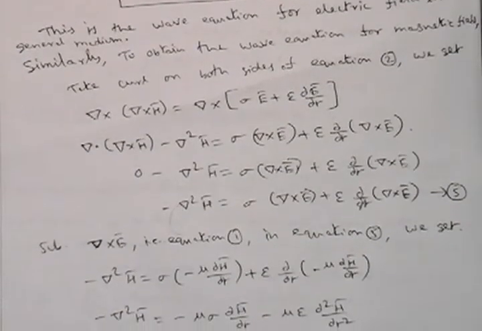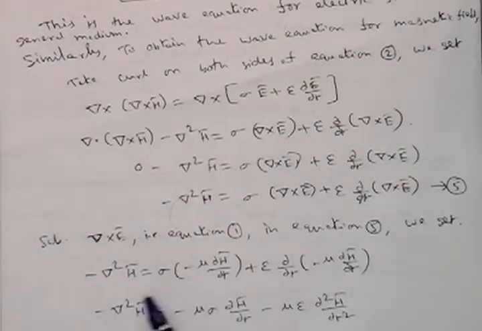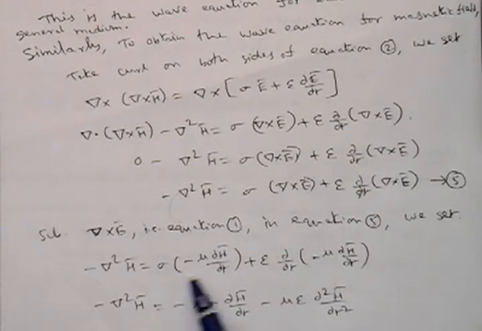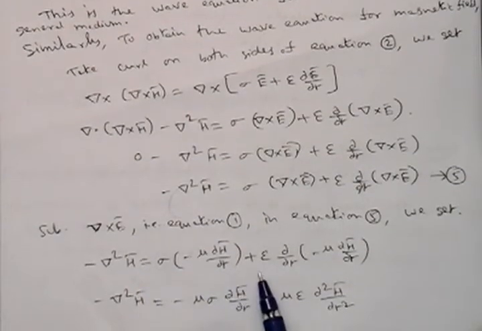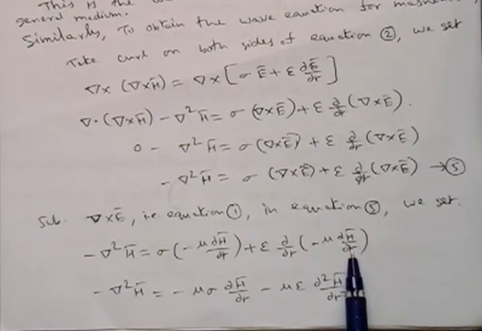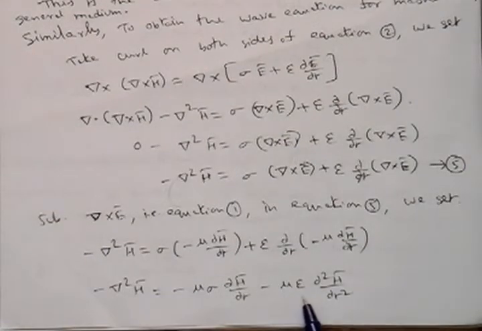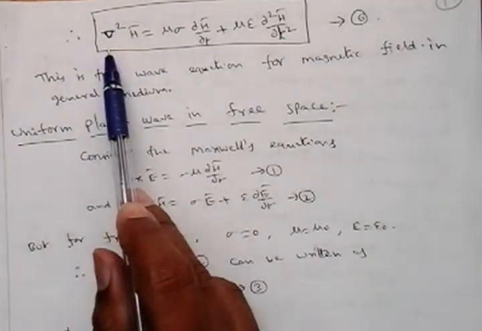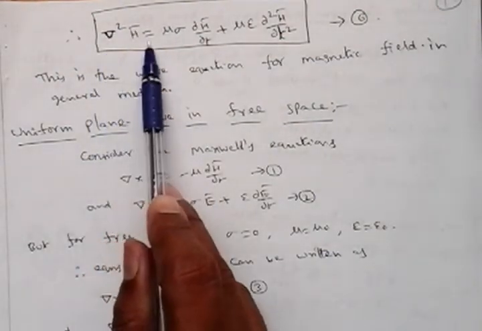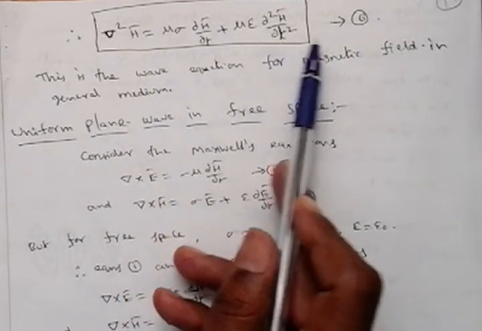As per equation 1, if you substitute del cross e bar in this equation, then you will get finally del square h bar is equal to sigma times minus mu dou h bar by dou t plus epsilon dou by dou t of minus mu dou h bar by dou t. So del square h bar is equal to minus mu sigma dou h bar by dou t minus mu epsilon dou square h by dou t square. If you take minus common in the previous equation, finally del square h is equal to mu sigma dou h bar by dou t plus mu epsilon dou square h by dou t square.